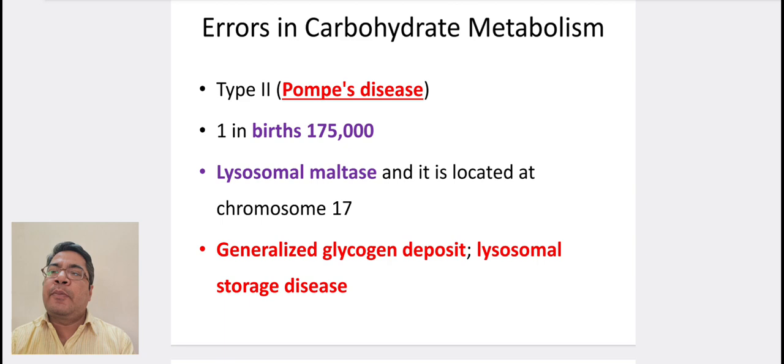Type 2, Pompe's disease. It occurs in 1 in 1.75 births. It occurs due to deficiency of lysosomal maltase and it is located at chromosome 17. Generalized glycogen deposit and lysosomal storage disease are seen.